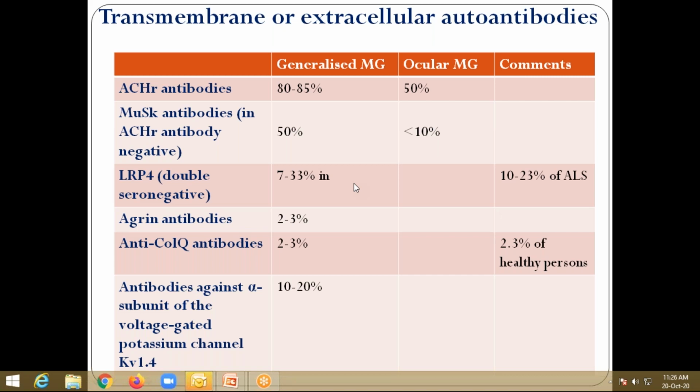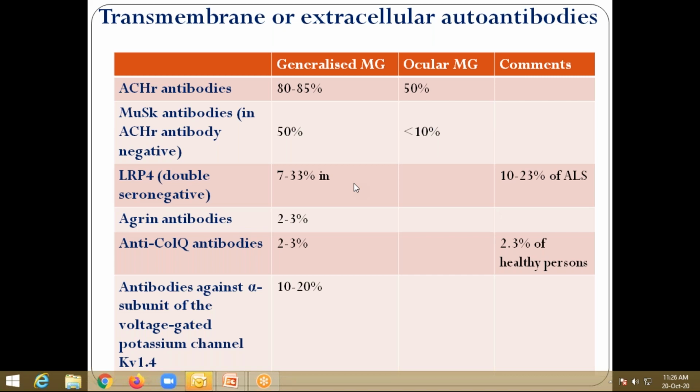Antibodies to acetylcholine receptor, MuSK, LRP4, agrin, and other autoantibodies to rapsyn and Dok7 are post-synaptic. So these all may result in myasthenia gravis.